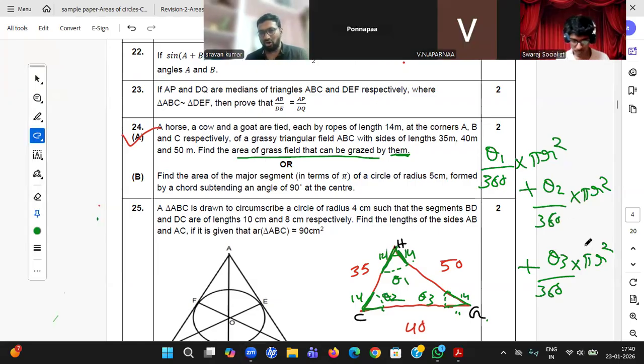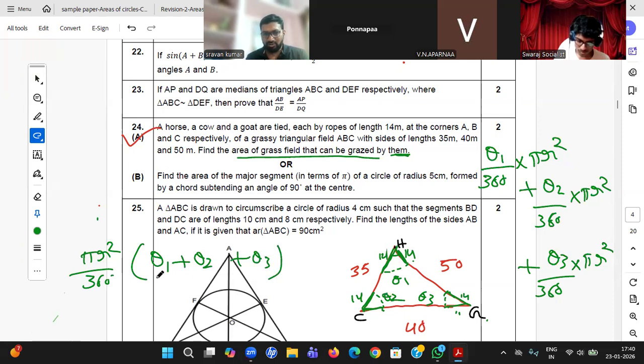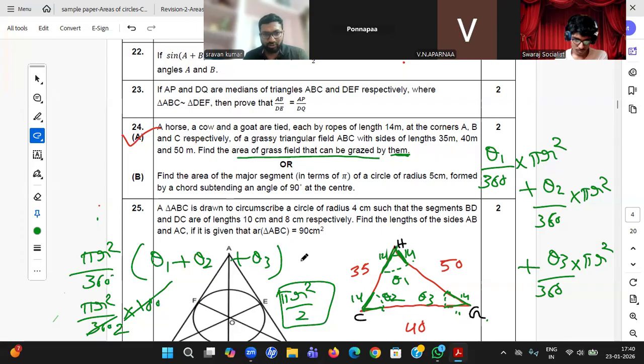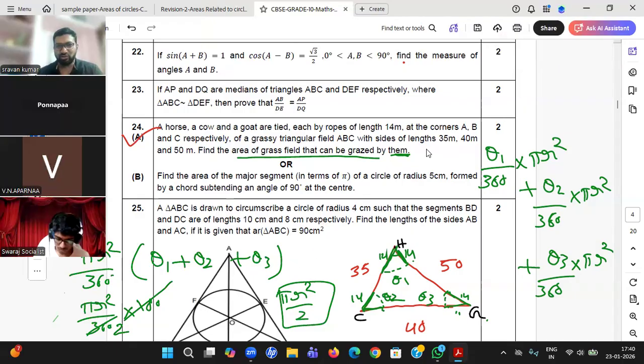Okay, so what all can I take common? I can take pi r square by 360 degrees common. What will I get? Theta 1 plus theta 2 plus theta 3. What is the sum of all the angles? The sum is 180, so 360 degrees into 180, that is 1 by 2. That's all, student. Pi r square by 2 is the answer. And you need to keep 22 by 7, because r is given as 14.